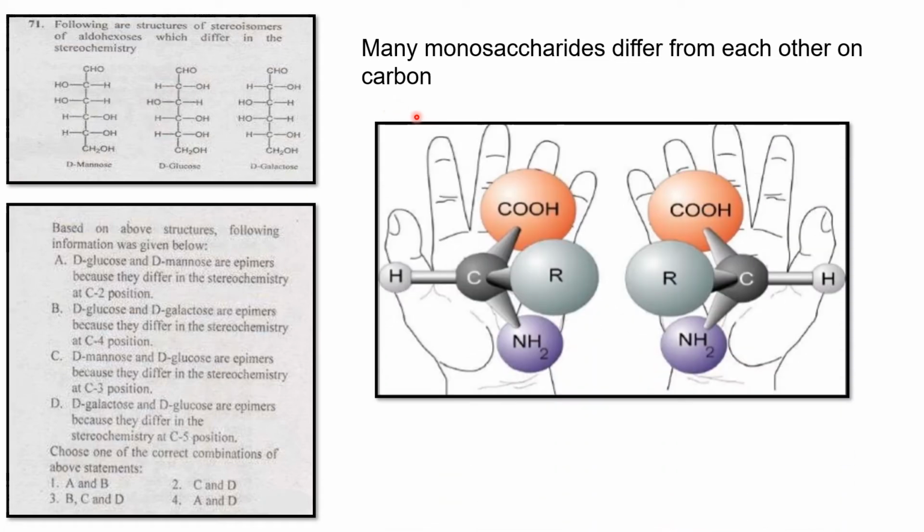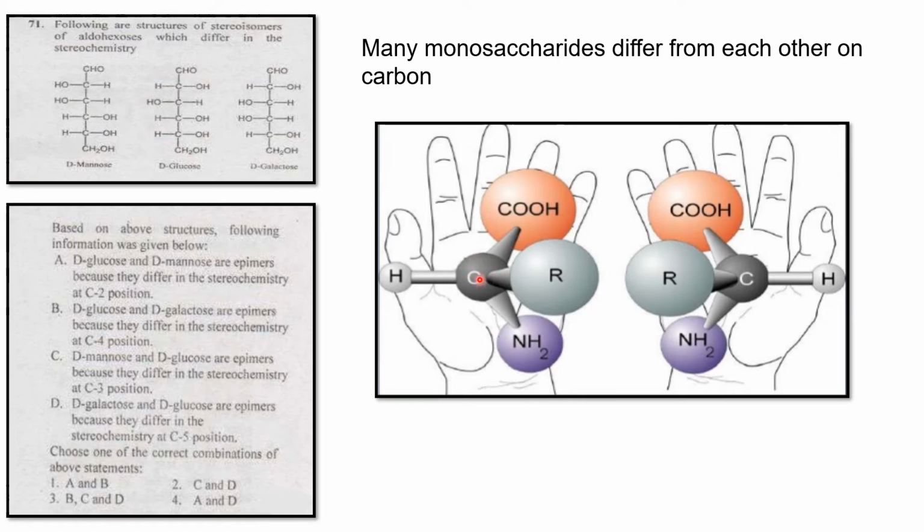See the middle carbon here, it is a chiral carbon. The four groups are different. Here they are taking the left hand, here the right hand. If you take this hand to here, it is not superimposable. So this carbon we call the epimeric carbon.